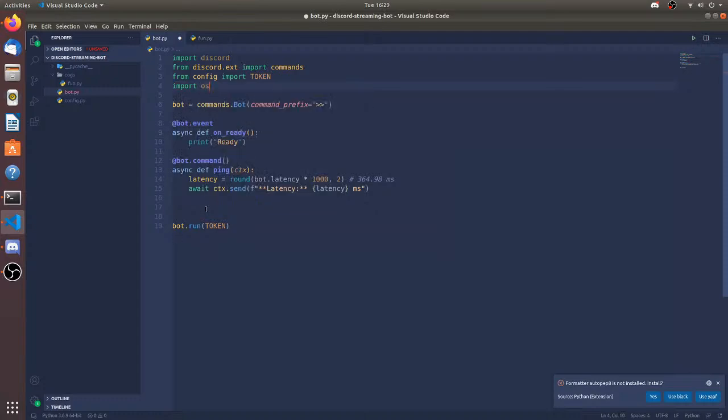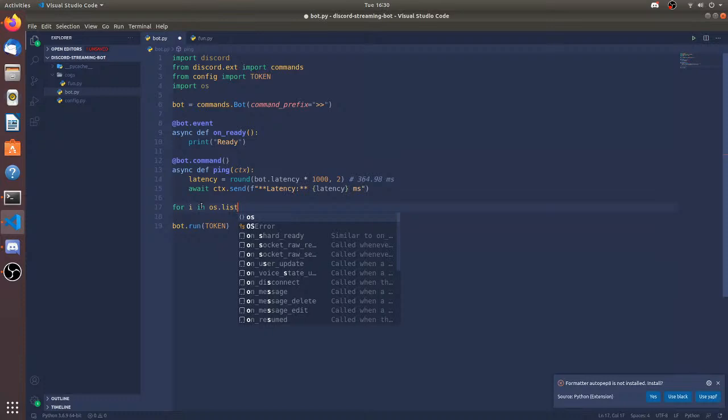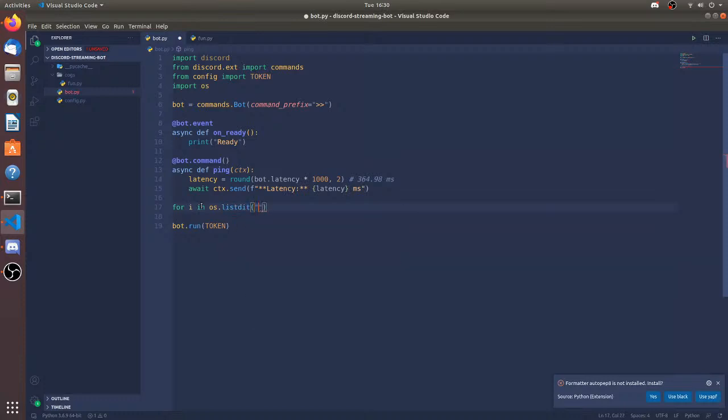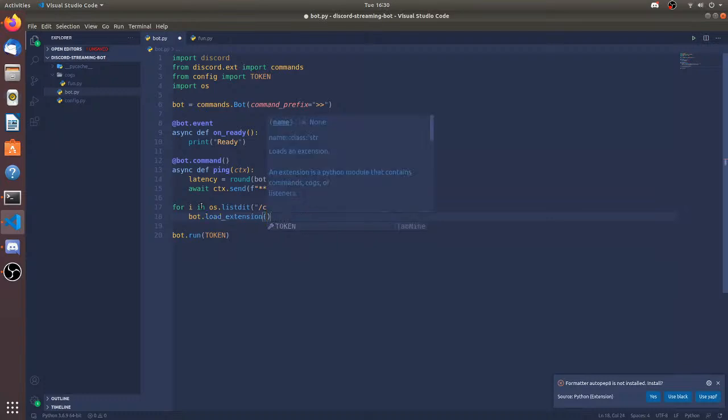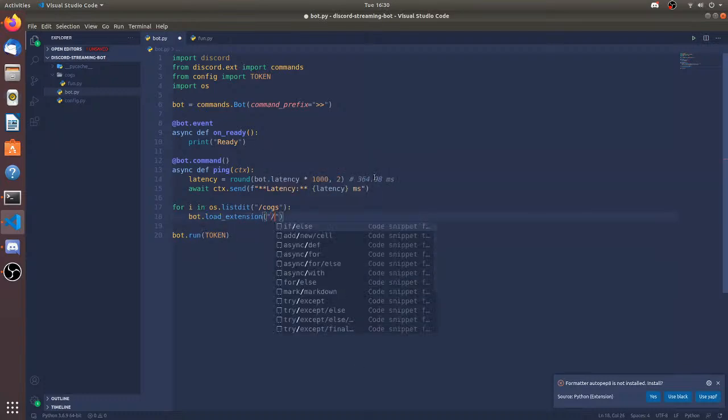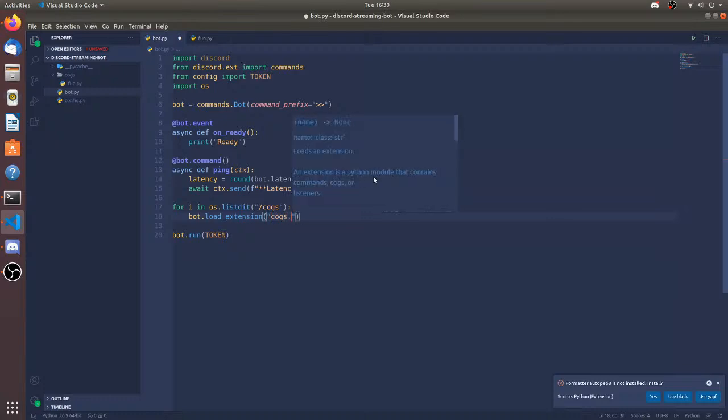So for i in os.listdir cogs, and now I'm going to be doing bot.load_extension, so it's going to be cogs.i, and i is going to be up to minus 3.